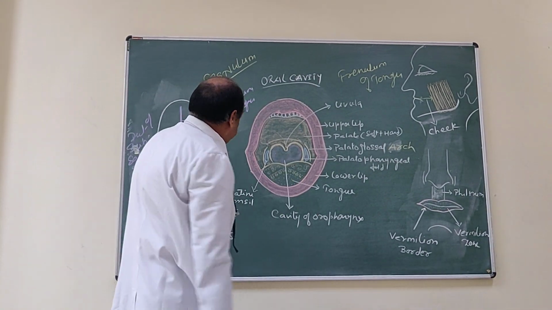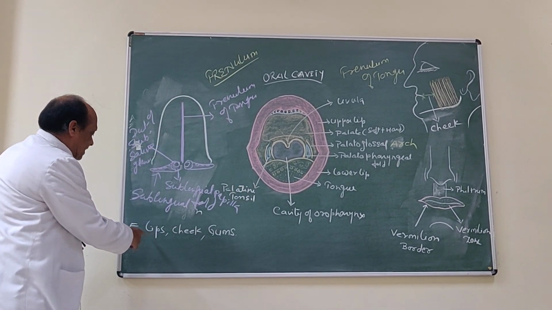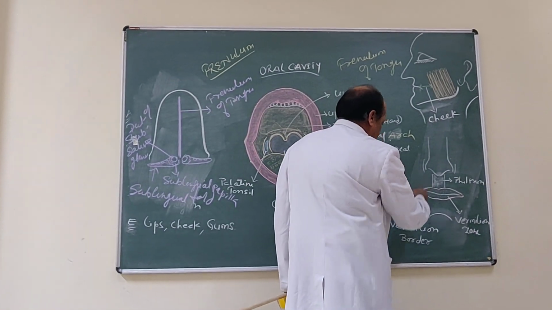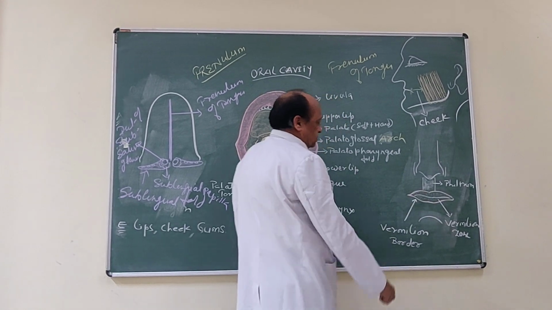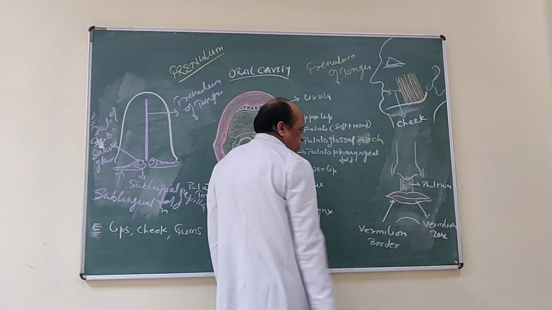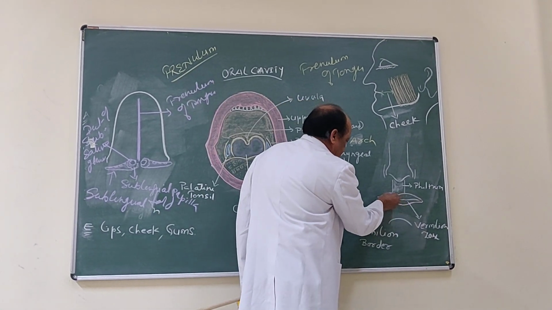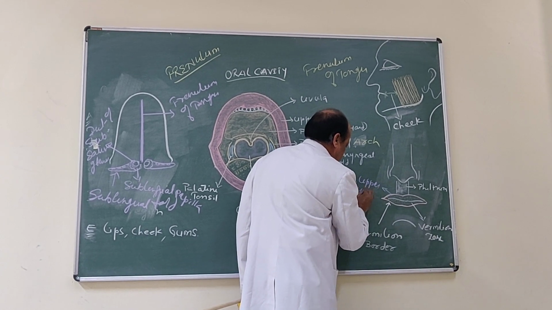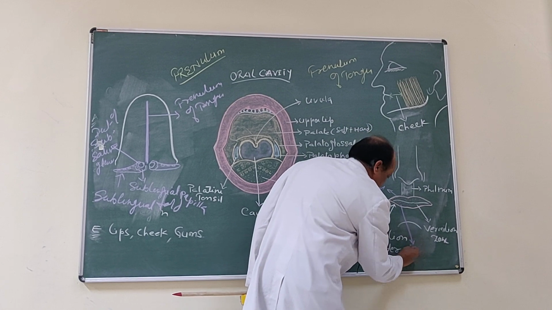Now look at the lips. The next topic is lips. Lips are nothing but thick movable folds which bound the oral fissure. The two lips are upper lip and lower lip.